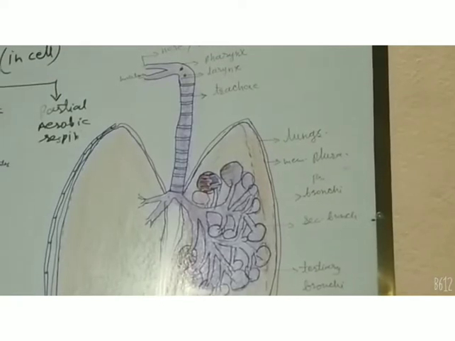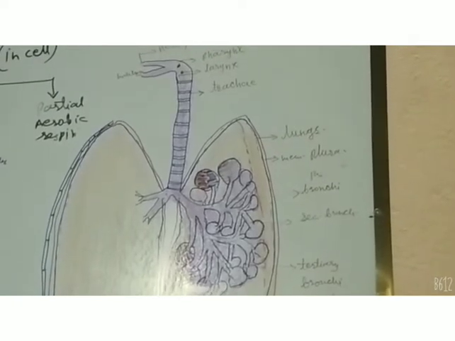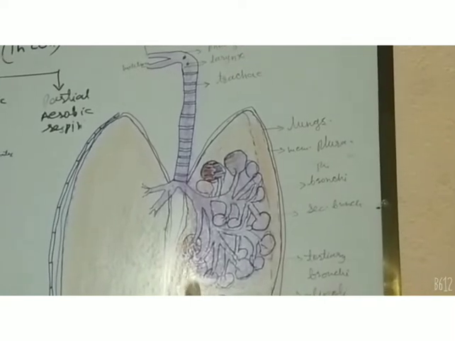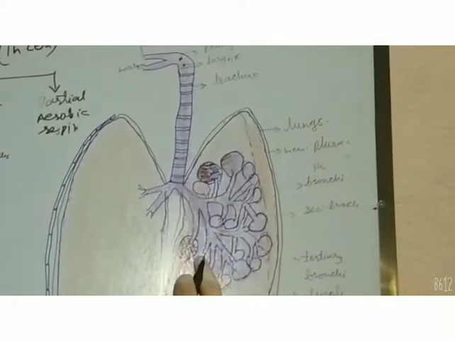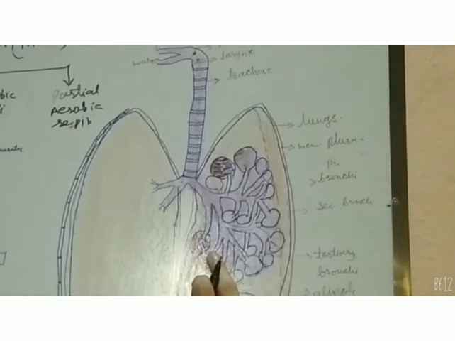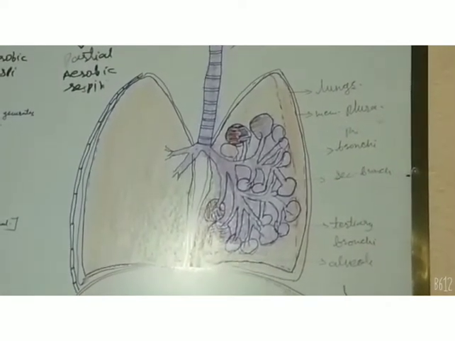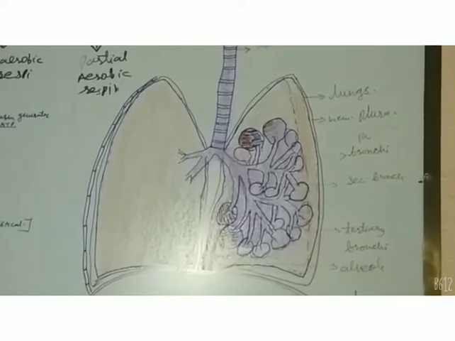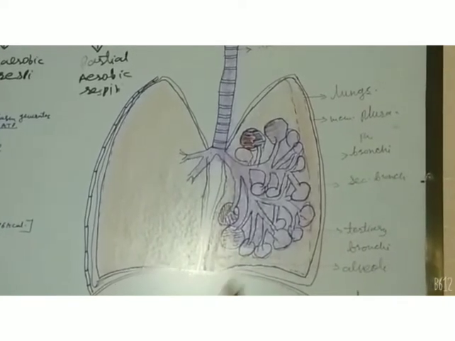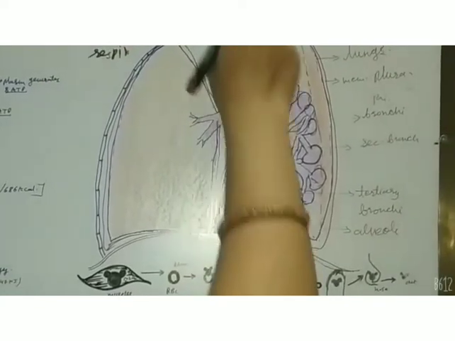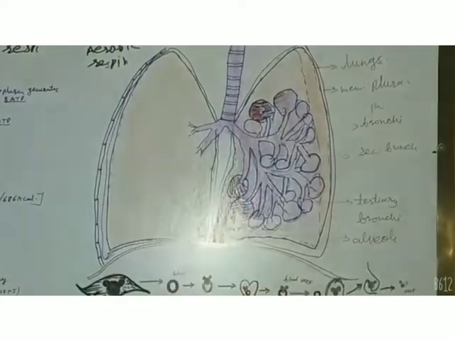Alveoli contain the blood capillaries, in which veins and arteries both are there, where the gaseous exchange takes place. Means the inhaled air, which contains oxygen, mixes with the blood capillaries, and the carbon dioxide which is produced during the oxidation of food is released out in the lungs, and then it is eliminated during exhalation.